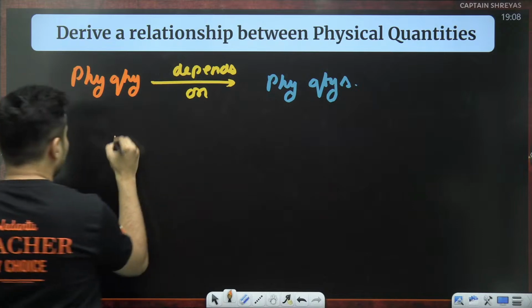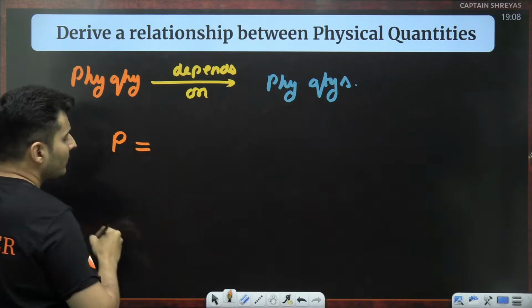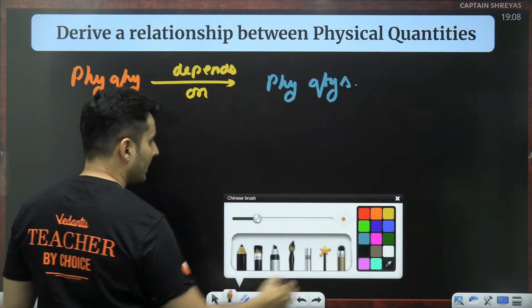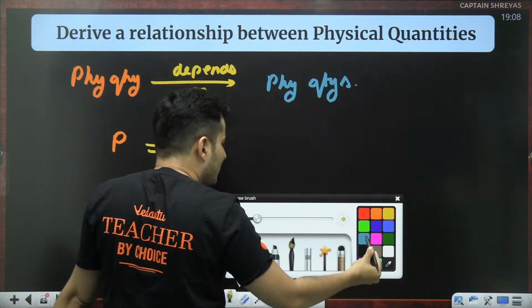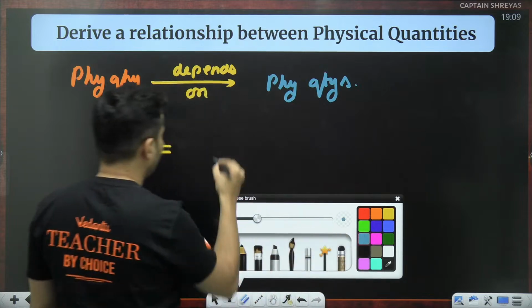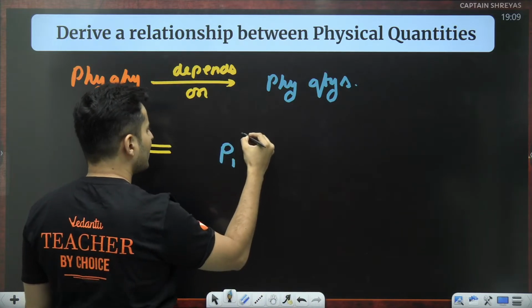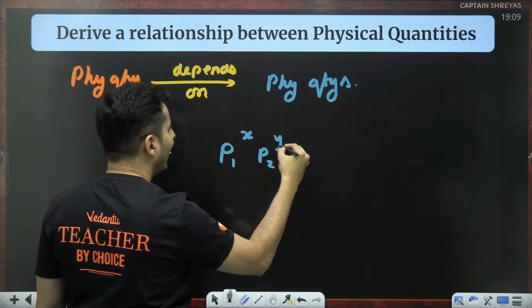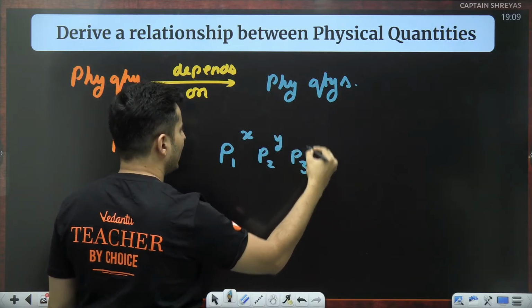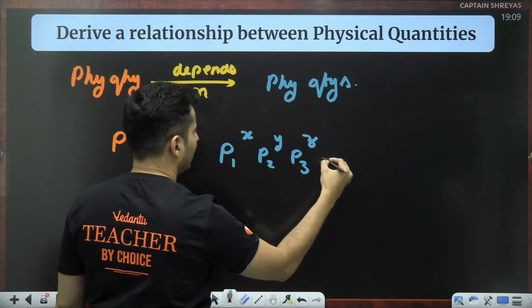You can get that this physical quantity is going to depend on, that means it will be equal to some constant could be there, that is okay, but it will be some physical quantity raised to x, physical quantity raised to y, physical quantity raised to z, and so on.